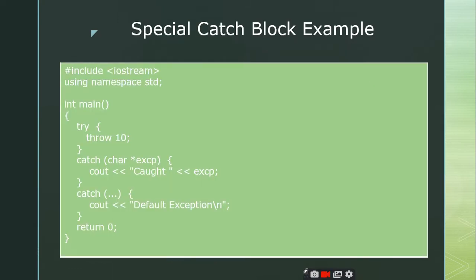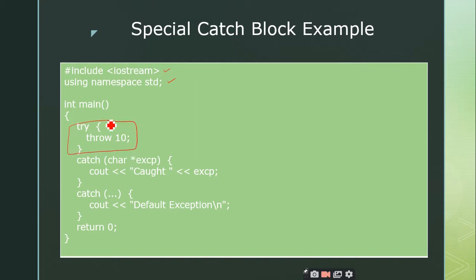So this is the programming example for this special catch block. I'm not taking the classes concept. I just want to explore these try catch blocks. So I just take the main and go through my program, iostream, std, we know everything. And see here, I have a try block.